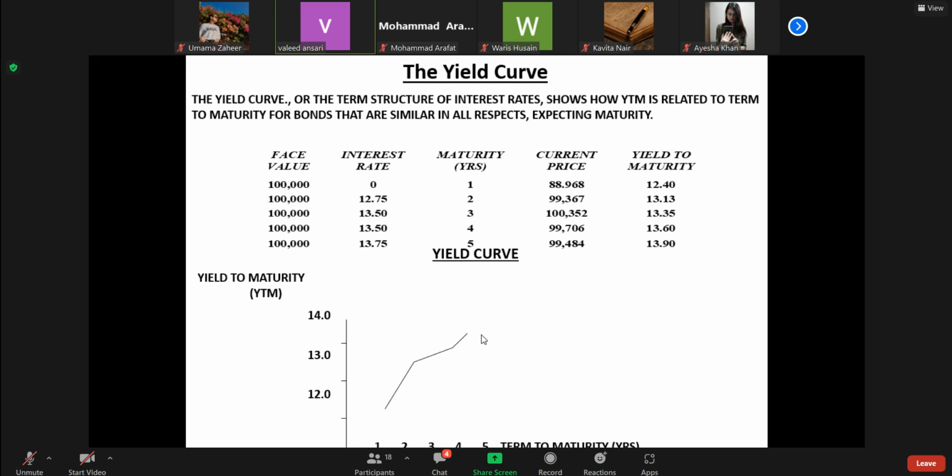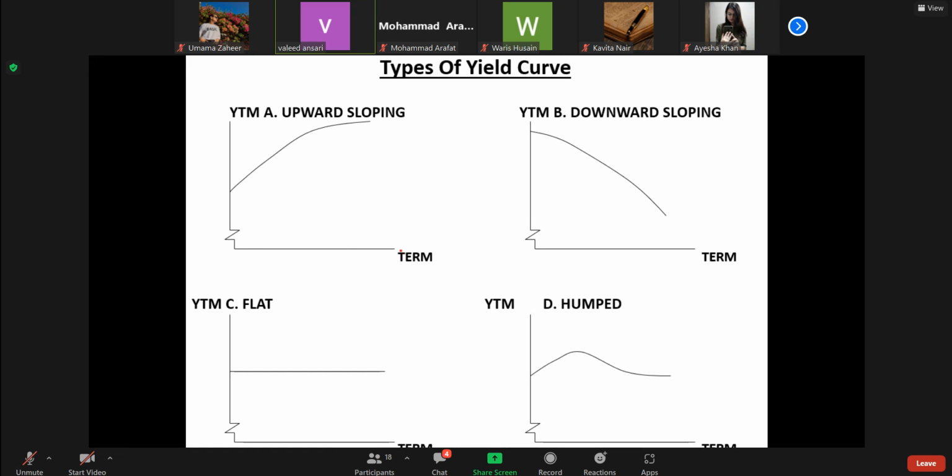Now, as I told you, the yield curve is very important because there are securities, some short term, some long term. That is why this also tells us about the expectation of interest rates. For instance, various examples are given: if maturity is 1, 2, 3, 4, 5, 6 years, with the current price given, and we depict it on a graph against the number of years, it may look like this. Similarly, a bond may be for 10 years, 15 years. So the market's expectation about interest rate fluctuation is captured by yield to maturity.